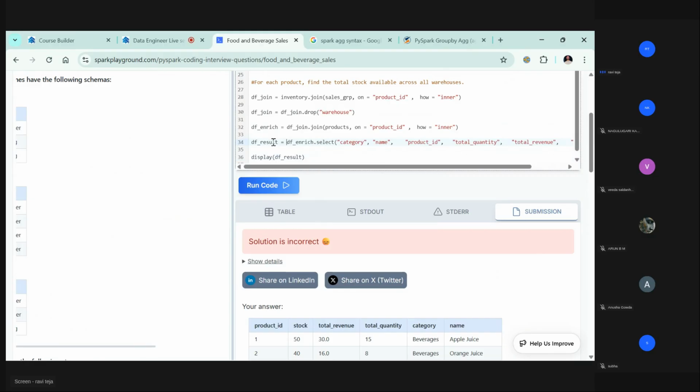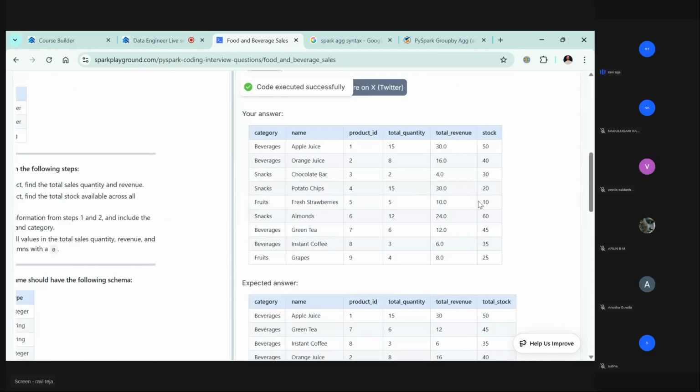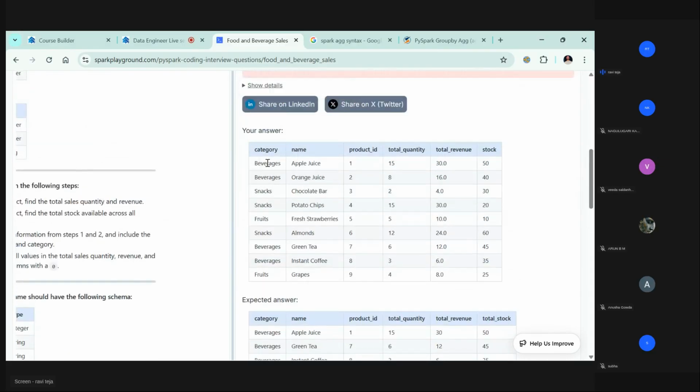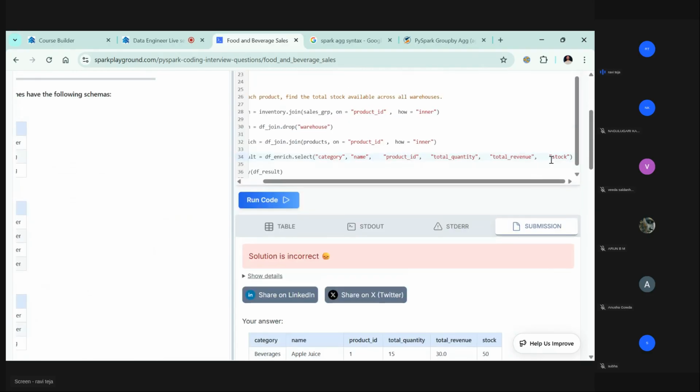Okay. So maybe here I'm doing everything correct, but here stock will fail because it's not total stock. It's stock. It should be total stock. If you go and see here, you have got category, name, product ID, total quantity, total revenue, but stock is total stock. Let's try to name that stock as total stock.